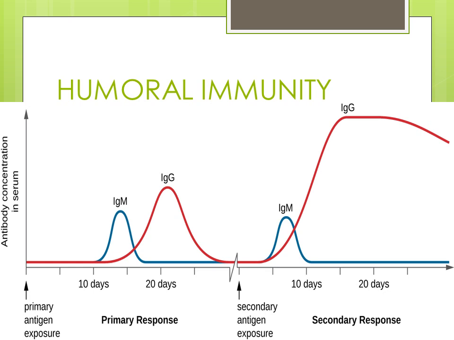When the level of immunoglobulin M starts declining, the level of immunoglobulin G starts increasing, and it rises more than the level of immunoglobulin M. So the things to note about the primary response are a longer lag period of 7 to 10 days, a rise in IgM after that, and IgG increasing as IgM decreases, reaching a higher level than IgM.